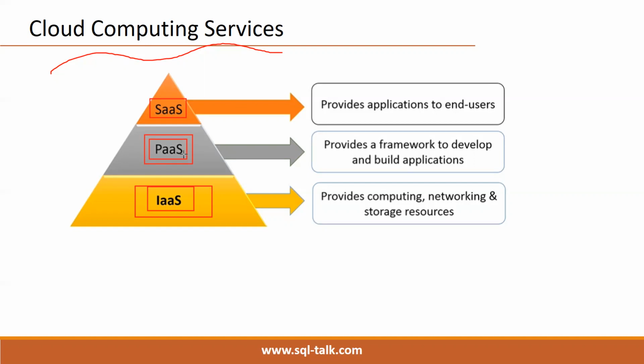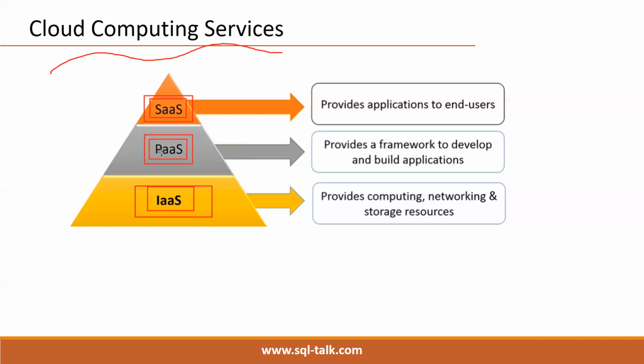For example, I am selling. Then SaaS is there. In case of SaaS, let's say my company is there. My company will develop the applications. For example, that application has both a database part and a front end part. So I will take IaaS or PaaS services from Microsoft. I will add my own application and provide that application to my clients, non-IT clients, in the form of a SaaS service.